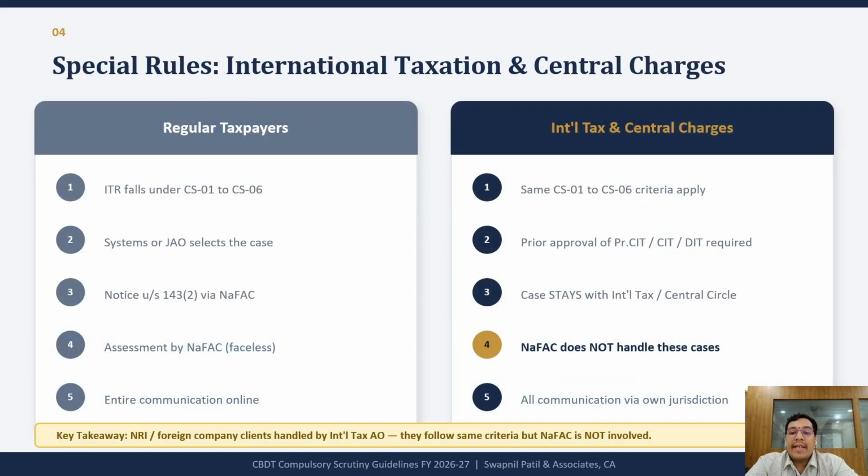For international taxation cases and central charge cases, the 6 scrutiny parameters remain exactly the same. However, NaFAC does not handle these cases. Instead, prior approval from the competent authority is required. The case remains with the International Taxation Officer or Central Circle. Communication takes place directly through the concerned jurisdiction. This is particularly relevant for NRIs, foreign companies and cross-border taxation matters.